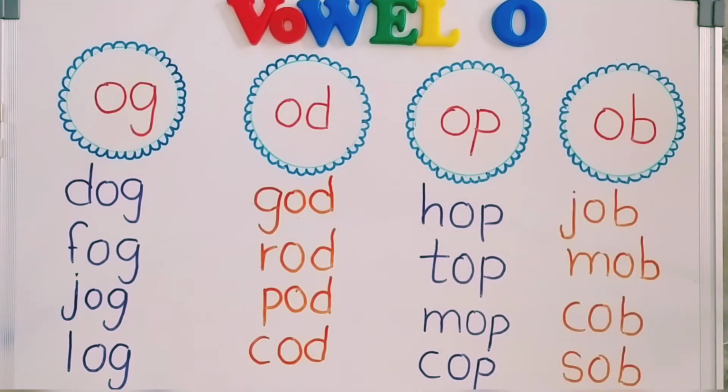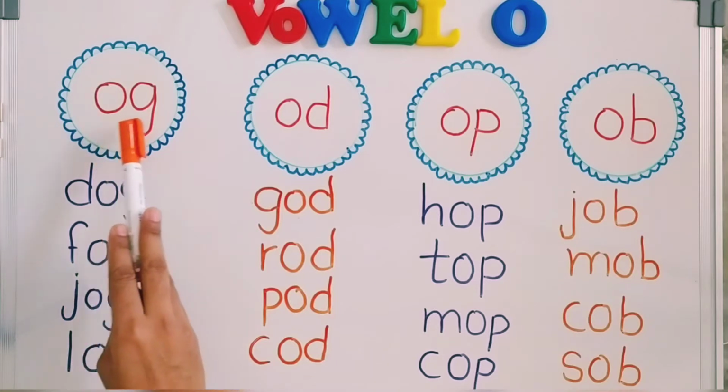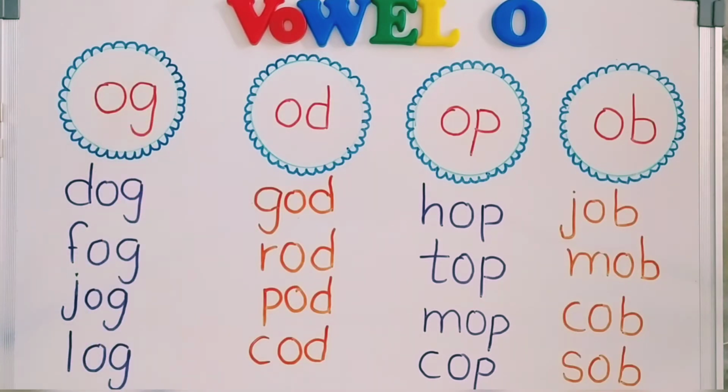Here, the first one is O and G. The sound of O is "o" and the sound of G is "g". It will be "og", like D, O, G, dog; F, O, G, fog; J, O, G, jog; L, O, G, log.